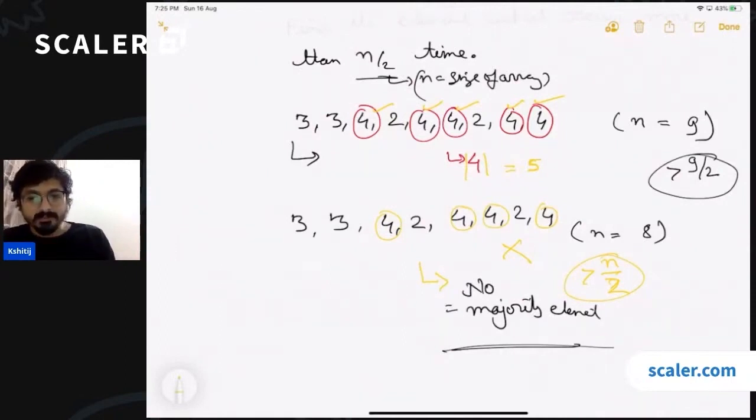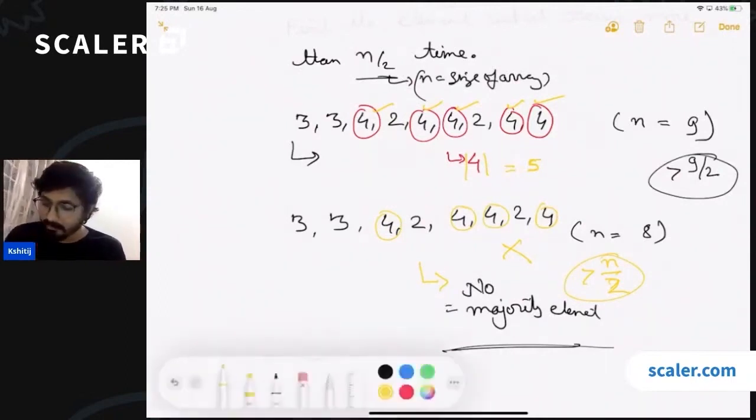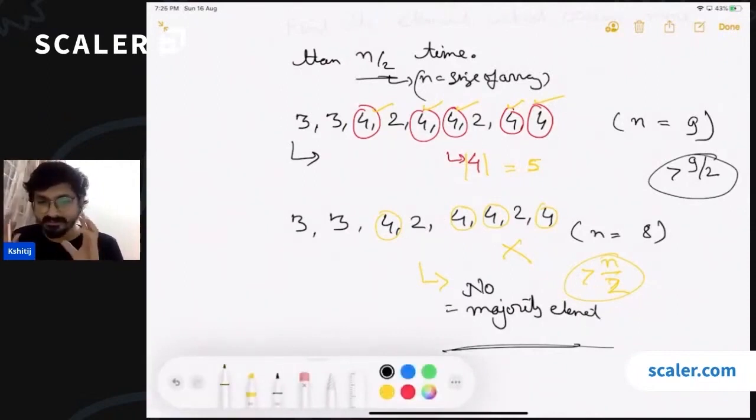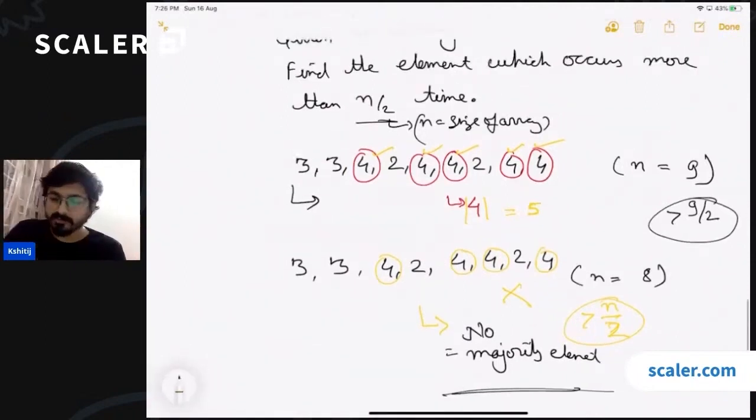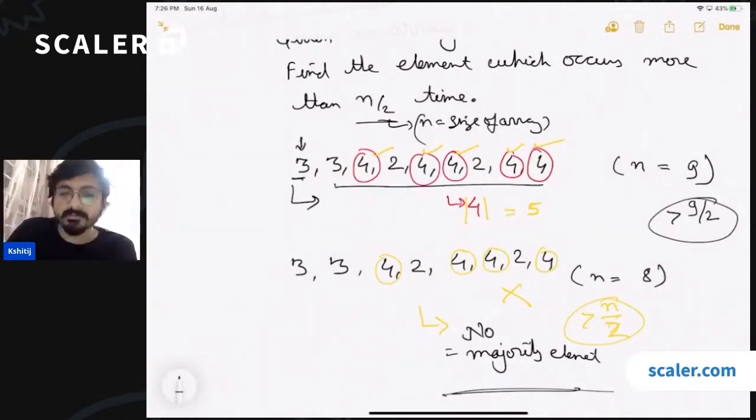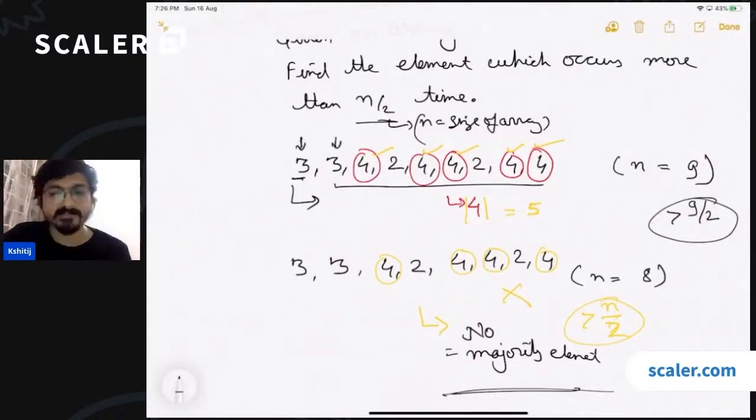Okay. Cool. So what is going to be the brute force solution here? Brute force solution is going to be simply you run 2 loops. For each and every element, you just check whether that element is a majority element or not. Select this element. In the remaining array, count the number of occurrences. If the total number of occurrences is greater than n by 2, return it. Otherwise, go to the next element.